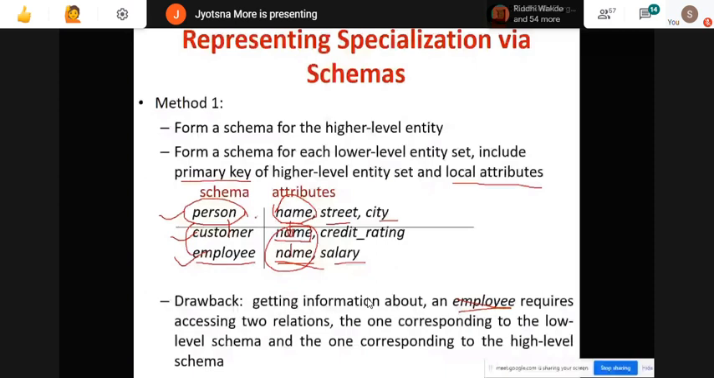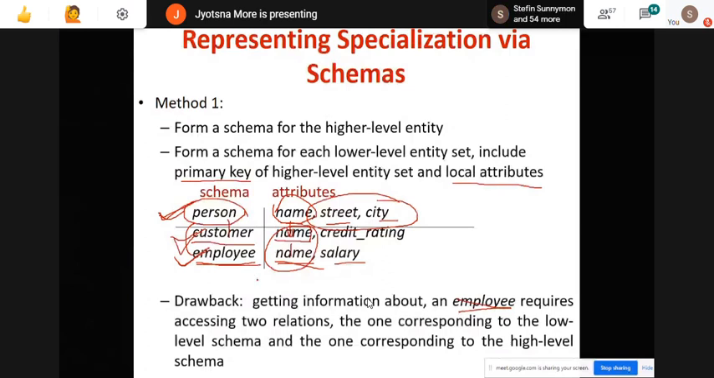Similarly, if I want the details of the customer, I have to access the customer table as well as the person table, because here I am not considering these two attributes. I'm just taking the primary key for reference. So that is one drawback: I need to access two tables to get the details of the low level entities. But I can go for a second method.